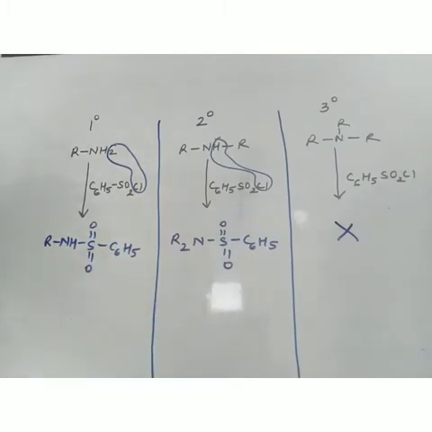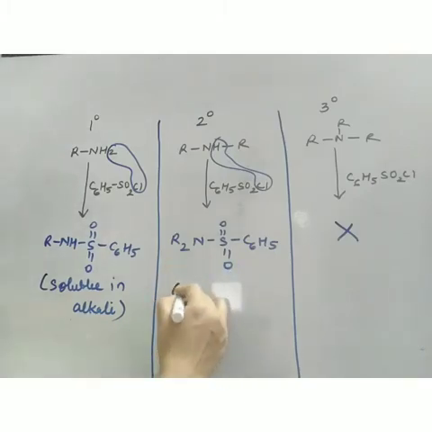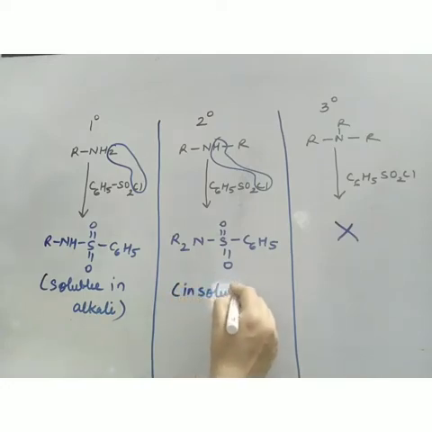Now how to distinguish? What is the meaning of a distinguishing reaction? We are getting a color, or a precipitate like this. Whatever product I am getting here, this product is soluble in alkali. If I add a little bit of alkali, the mass will get dissolved. Whatever I am getting here, this mass is insoluble in alkali. So add NaOH to both the test tubes. If your compound dissolves, that is primary, and if your compound does not dissolve, this is secondary. And if no compound is formed, that is tertiary.